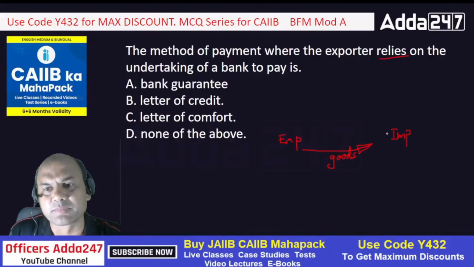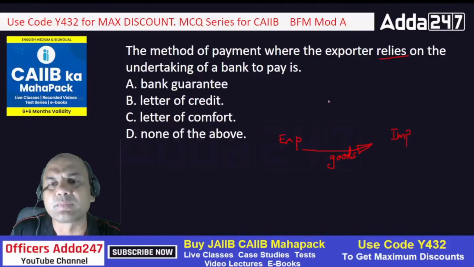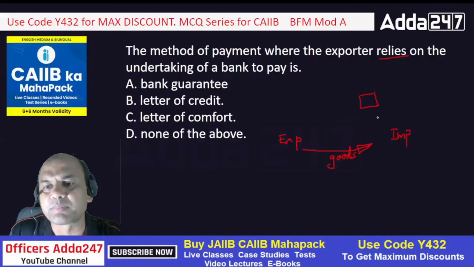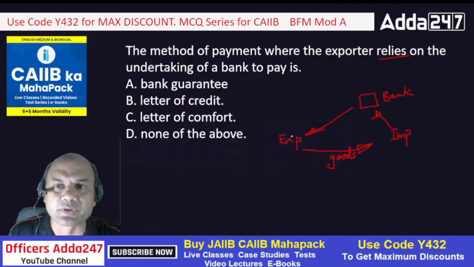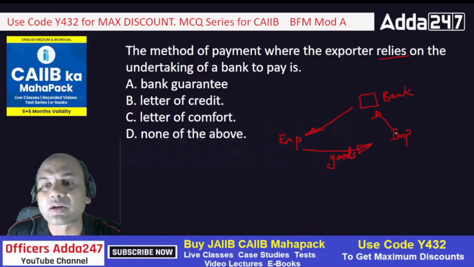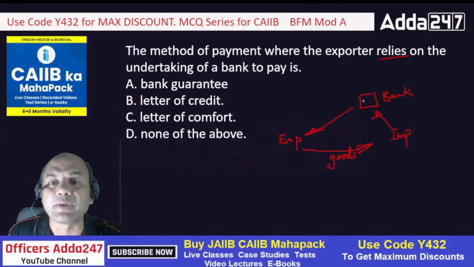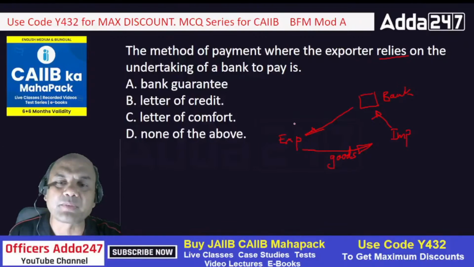Now there is chance number one: the importer will pay through a bank. Let's say there is a bank involved over here. The importer will pay to the bank and then the bank will pay to the exporter. That's a normal transaction. If the importer does not pay the bank, then the bank will not pay the exporter. This is known as collections, normal collections.